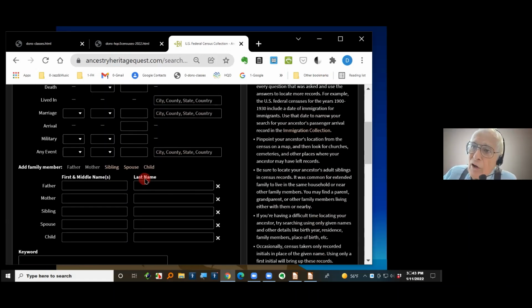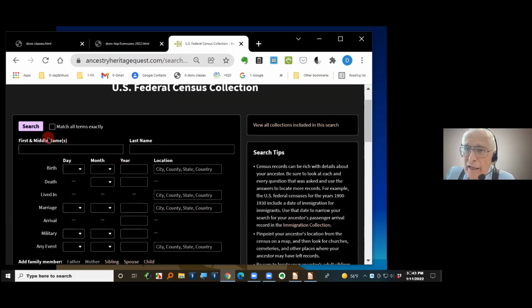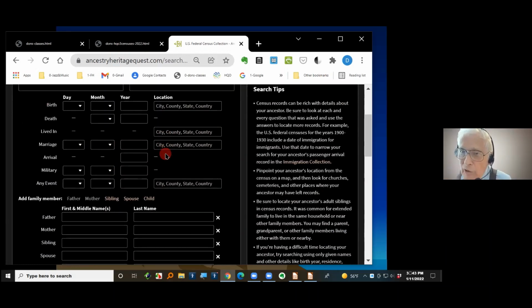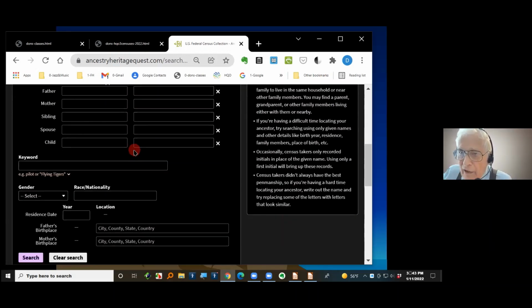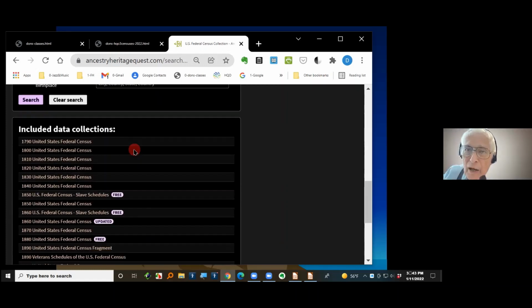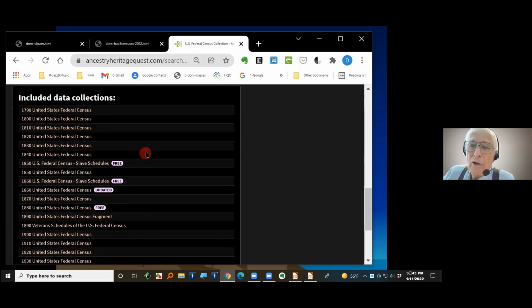Over on the left side here are these search boxes of things to put in, and we'll talk about that. I want to show you some illustrations here in a minute. I'm just scrolling further down on the left side. Over here down at the bottom, you see included in the data collections. Here's what's in the data collections. 1790 U.S. Federal Census, and notice that these are all links. See that the cursor turns into a hand on each one of those. So you can click on any one of those and it will open up that particular census. They've got a bunch of stuff on here, like here's a slave census. So the slave schedule is on there.